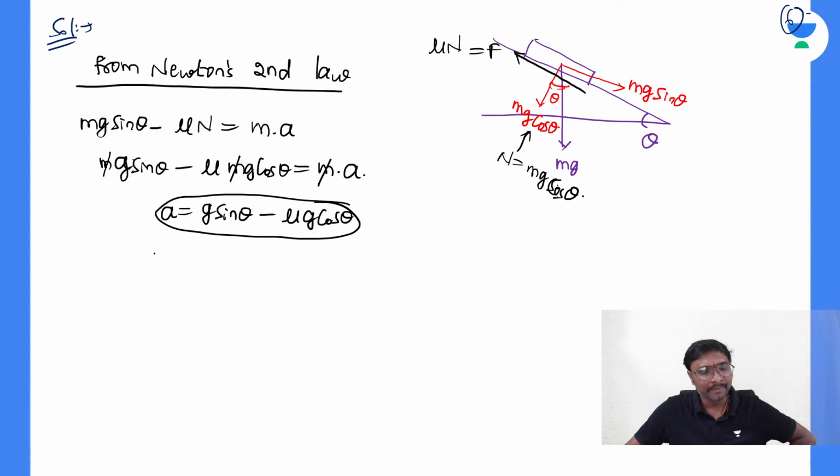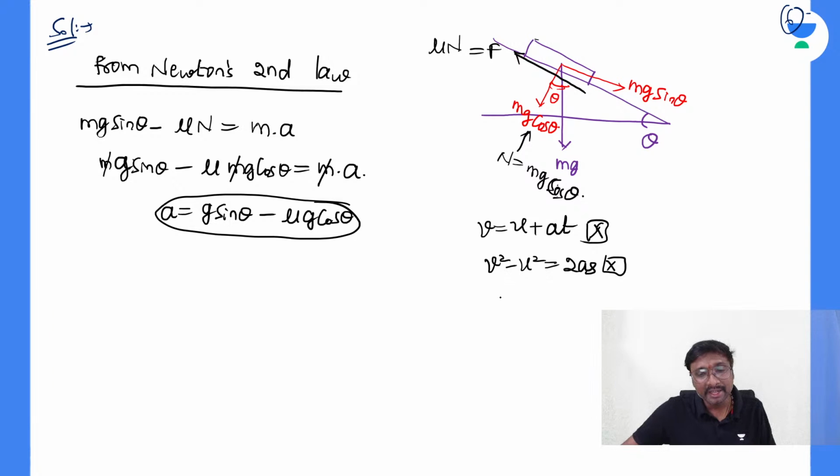What is the relation? Can we apply V equals U plus AT? No, we cannot, because do we know the final velocity? We do not know the final velocity. Can you apply V square minus U square equals 2AS? We cannot apply this either. We know the distance and acceleration, but we don't know the final velocity. Can we apply S equals UT plus half AT square, all of you? Yes, we can apply.